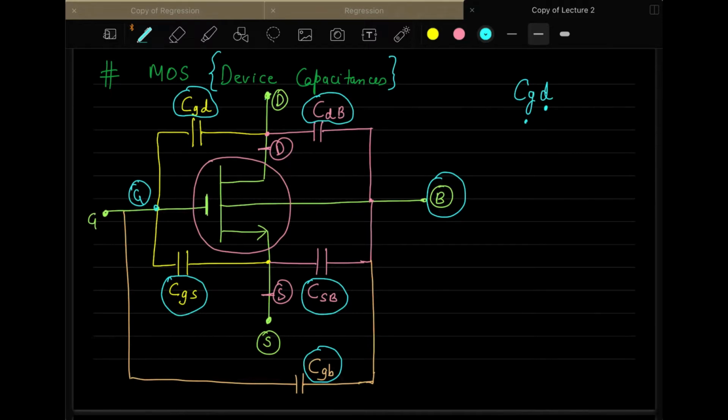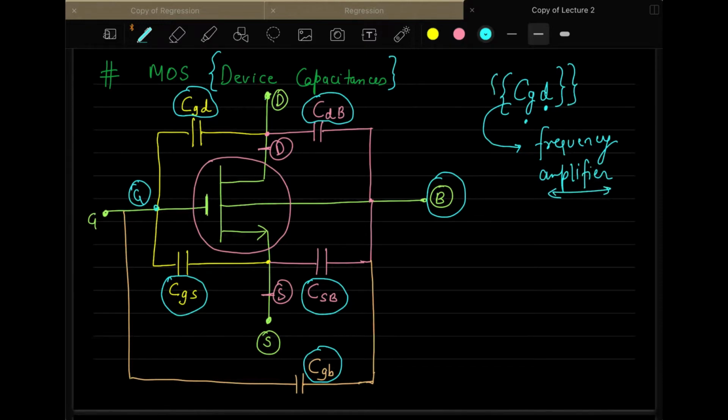We have to consider some of them, and some of them we have to leave. These capacitances right now will not be of any use to you, but they will definitely come later on when you understand the frequency response of these amplifiers. When we discuss the frequency response, you will see these capacitances come in.